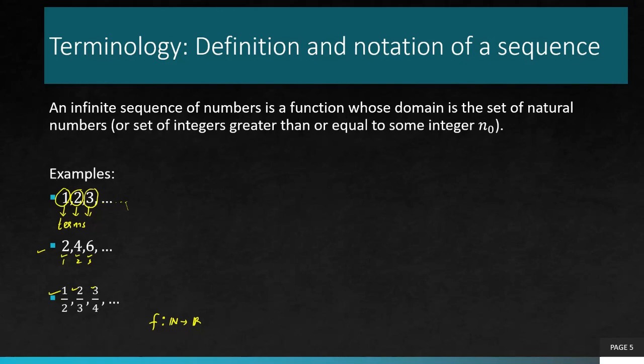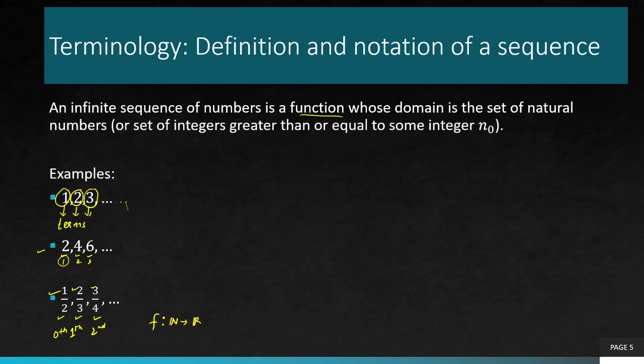An infinite sequence of numbers is a function whose domain is the set of natural numbers or the set of integers greater than or equal to some integer n0. Because sometimes, for some reasons, we do not start our counting from 1. We can also start our counting from 0. This is the 0th term, this is the first term, and then this is the second term. So there are various ways of doing that mapping, but most of the time by default it starts from 1, the natural number 1.